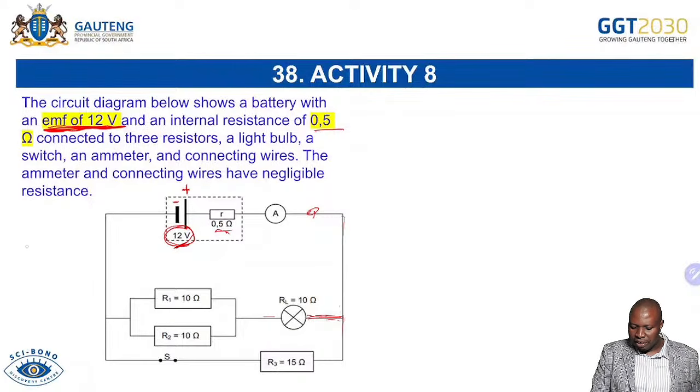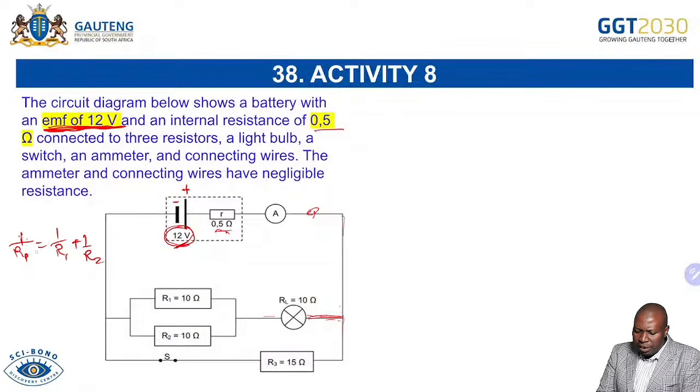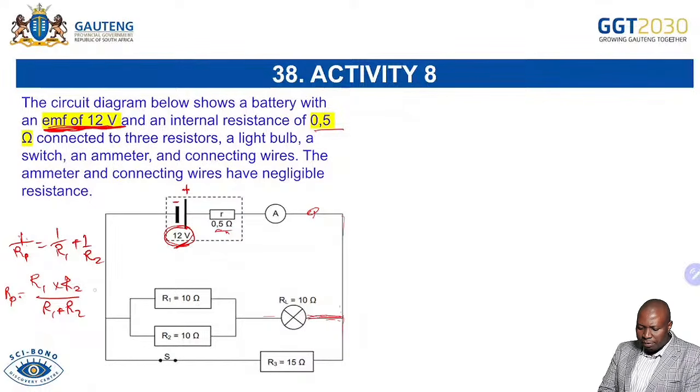So you will simply have 1 over R parallel, which is in the formula 1 over R1 plus 1 over R2. I always emphasize that you should always use the formula first. And then immediately when you have that, you can say R parallel equals R1 times R2 over R1 plus R2, which is product over sum. As long as there are 2, you can do that. But when there are 3, you will have difficulty using that. So definitely you are saying 10 times 10, which is 100, over 10 plus 10, which is 20. 100 over 20 is 5 ohms.